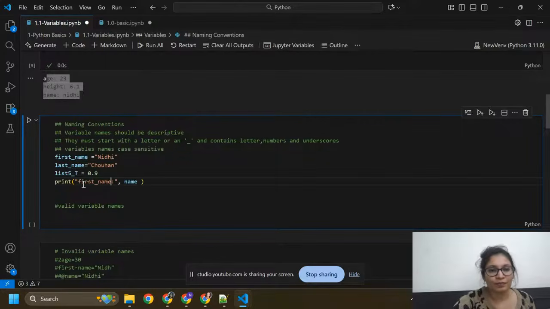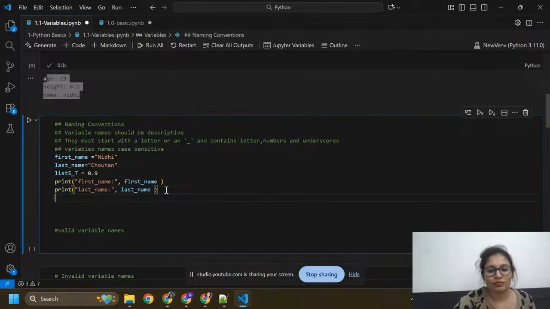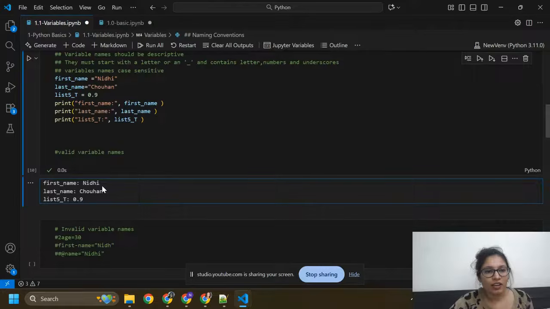Print first name, print last name, print list 5. You get output like this. Now valid variable names.